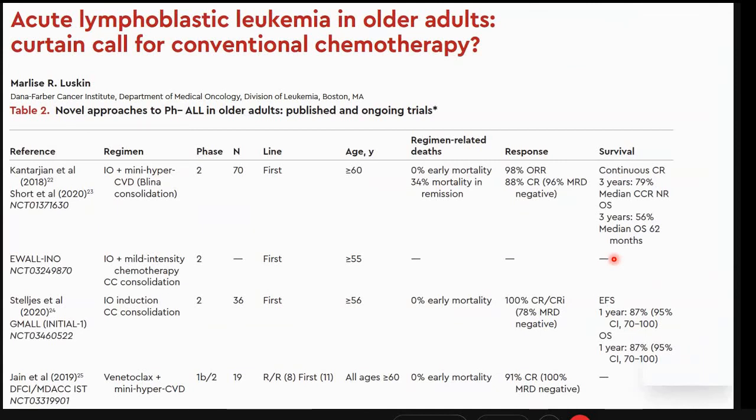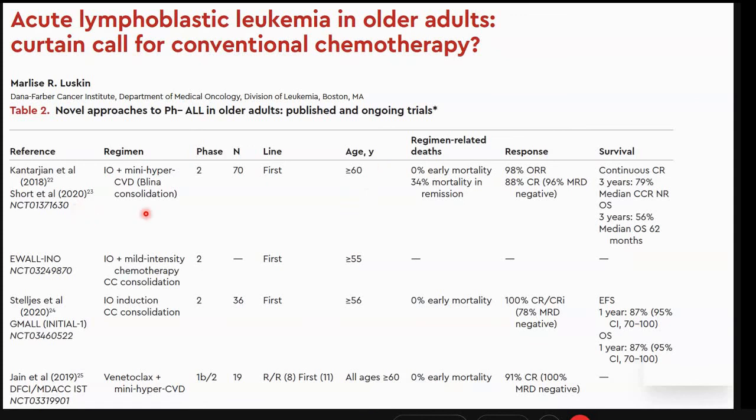My last slide deals with a thought. It's a very good paper by Luskin from the Dana-Farber. Can we think of chemotherapy-free treatment of adult ALL? And that is what they are trying to say in adults, especially above the age of 55. They are going for studies.